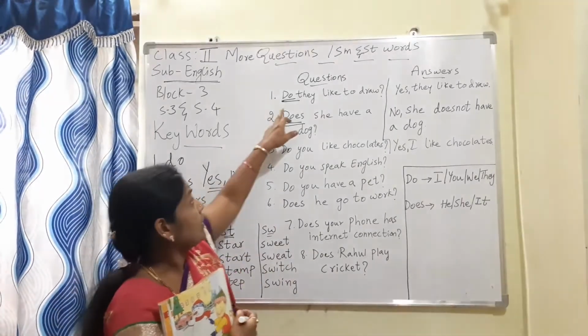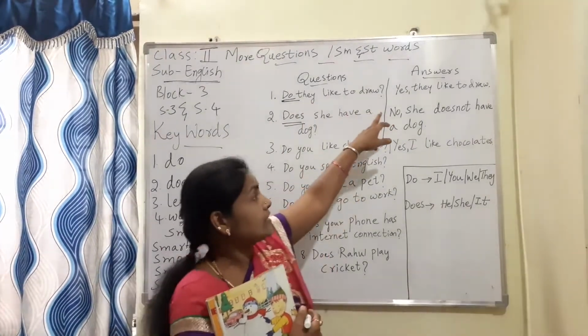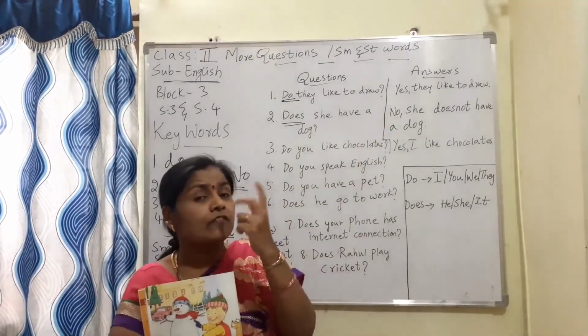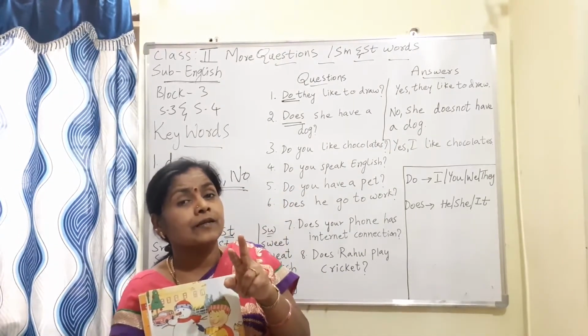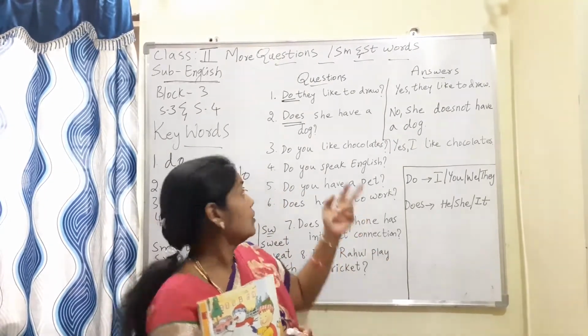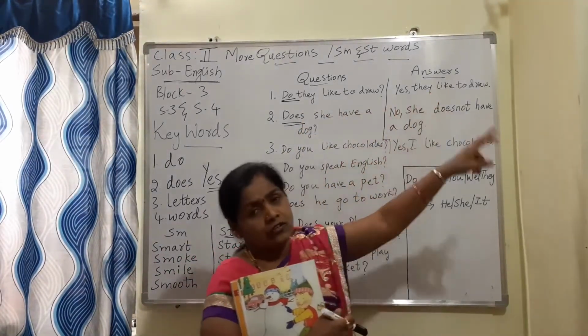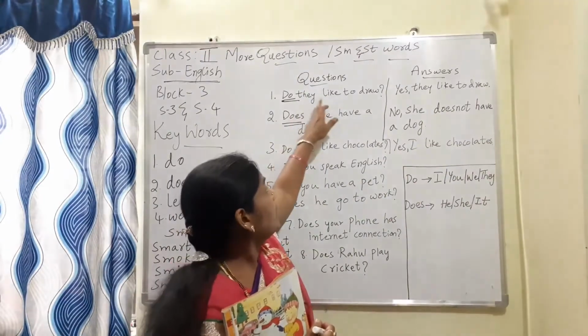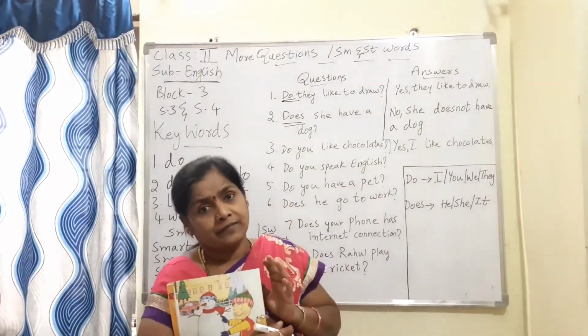Okay. So here, do they like to draw? What is the answer? Just now I was telling you, if the questions begin with do or does, the answer will be yes or no. So, do they like to draw? Yes, they like to draw. Do they like to paint? No, they don't like to paint.